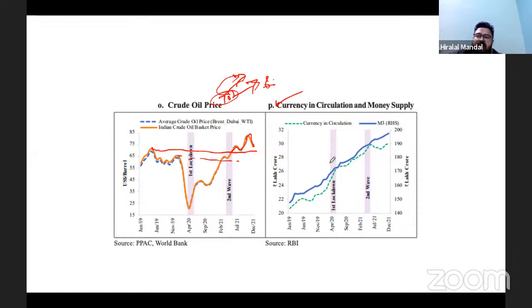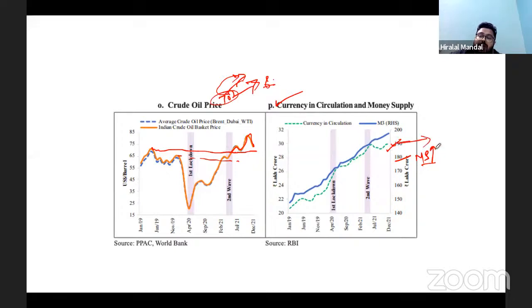Currency in circulation, yes, of course, it has gone up. It is already going up. See this level. Why has it happened? It has happened because the money supply increased in the market, and RBI went for an easy money policy, and that's how the money in the market goes up.